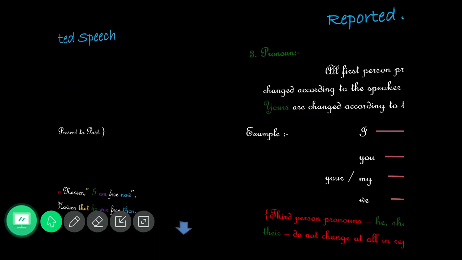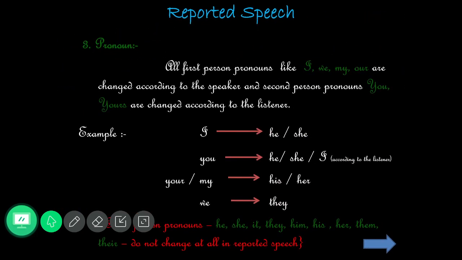Next most important thing, we are going to discuss the pronouns. You can remember that the first person pronouns alone will be there in direct speech, right from I, we, my, our. You have to change everything according to the speaker. That is the most important thing. You have to find out the speaker, who may be a first person or else a second person. For example, "Ram said to Prem" means second person. "Ram said to me" means first person. The speaker itself is involved, as is the listener itself. So you have to understand that.